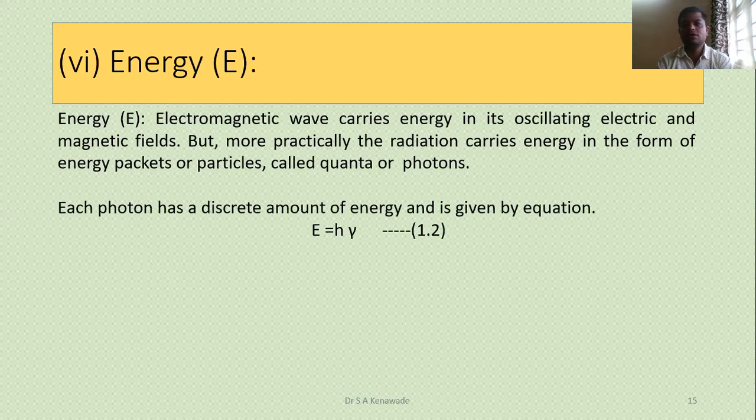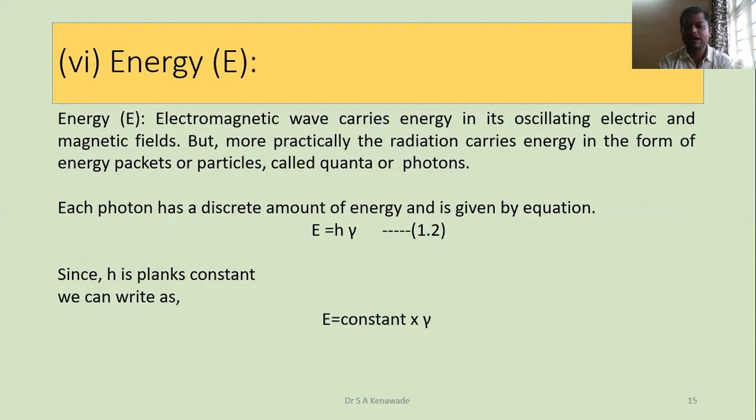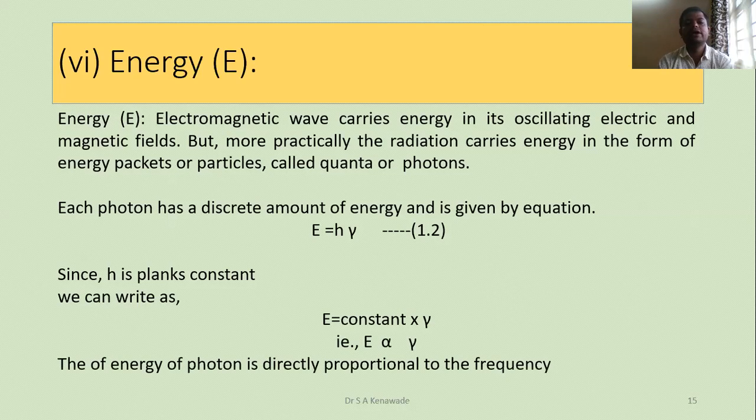Each photon has a discrete amount of energy, given by Planck's equation, that is E is equal to h mu. This is equation number 2. Here h is Planck's constant. Then we can write E is equal to constant multiplied by mu, meaning the energy of a photon is directly proportional to mu, that is the frequency. Energy of a photon is directly proportional to the frequency.